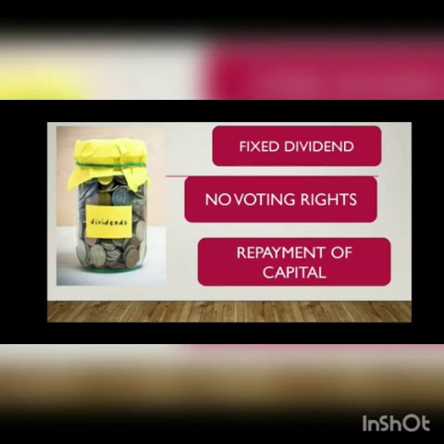Now if you look at the preference shareholder, the dividend is fixed. Anything happens, a fixed dividend is a fixed dividend. They have to pay, whether it is 20%, 5% or 10%, the rate of dividend of the preference shareholder is fixed. No voting rights. Preference shareholders do not have voting rights to interfere in company matters.